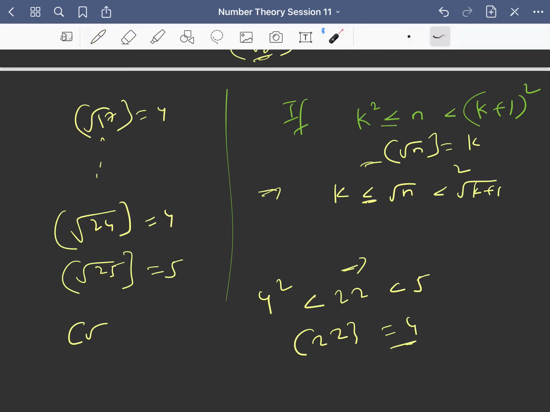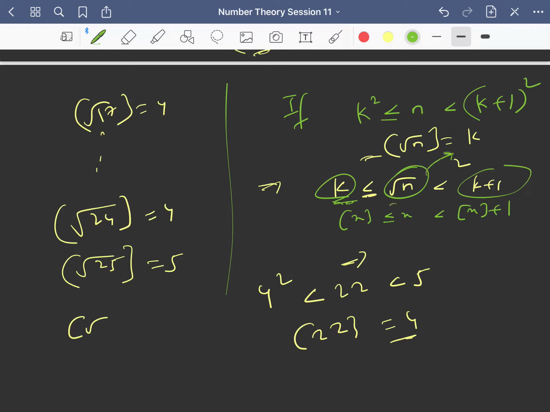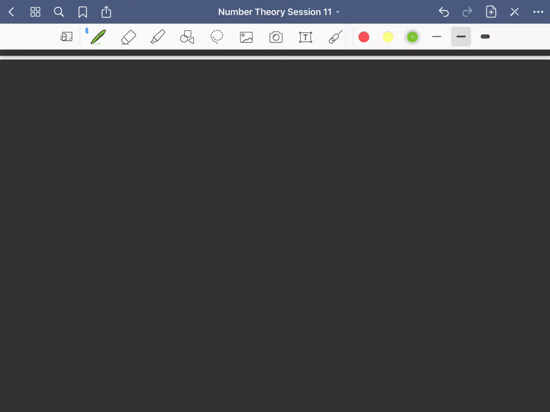Yes, because root n lies between two consecutive integers k and k plus 1, its greatest integer must be k only, right? Because you have studied that greatest integer of x is less than or equal to x, which is less than greatest integer of x plus 1. So root n is sandwiched between two integers k and k plus 1, so its greatest integer is k. Now you can easily do this.